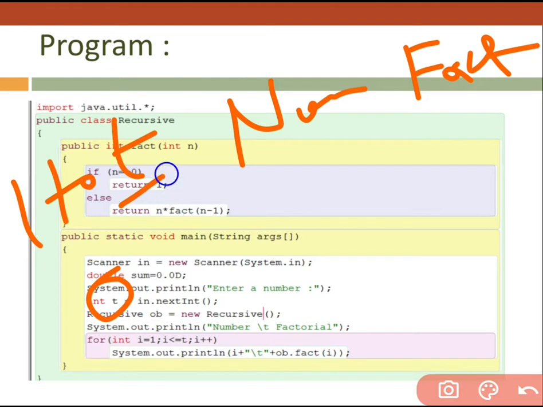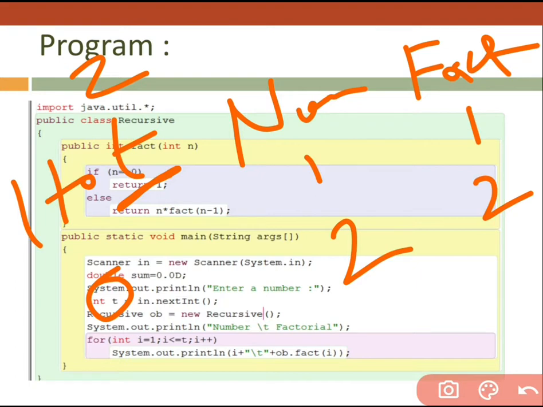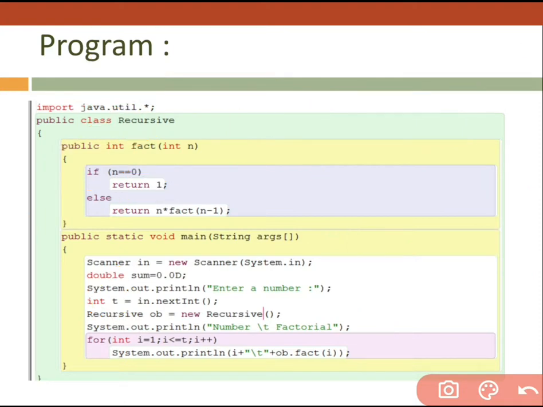Means if the user provides 2, we are going to display from 1 till 2: the factorial of 1 is 1 and the factorial of 2 is 2. If the user provides 3, then we display 1 factorial of 1, then 2 factorial of 2, and then 3 factorial of 3 is 6. In this manner, I want to display each and everything. And see, that's why I created a logic of recursion.